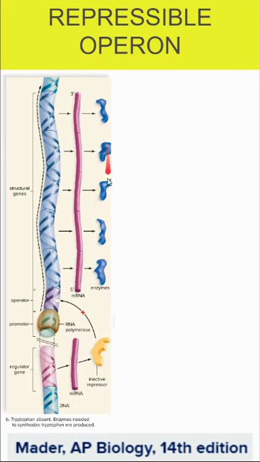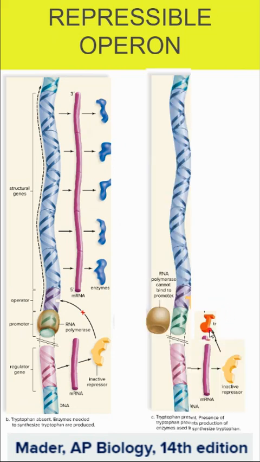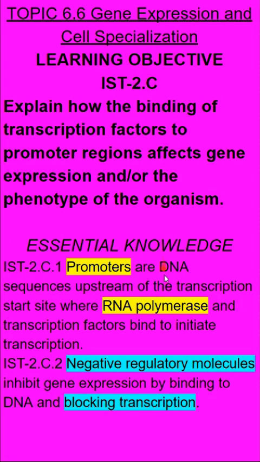And it's all of these enzymes that end up making that tryptophan molecule. And it's the tryptophan molecule that ultimately binds with the repressor to make it active and turn off the genes to make more tryptophan. By this active repressor binding to the operator sequence, RNA polymerase cannot proceed with transcription. So promoters are where RNA polymerase binds to do transcription, but repressors block transcription.